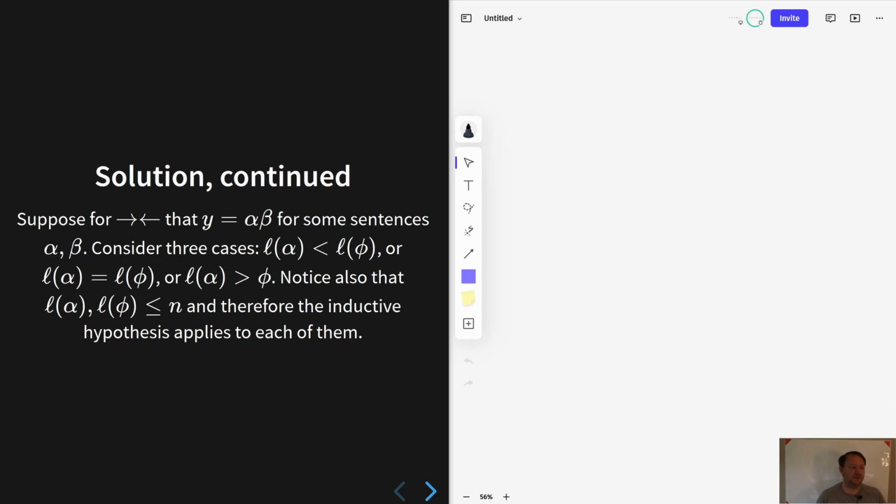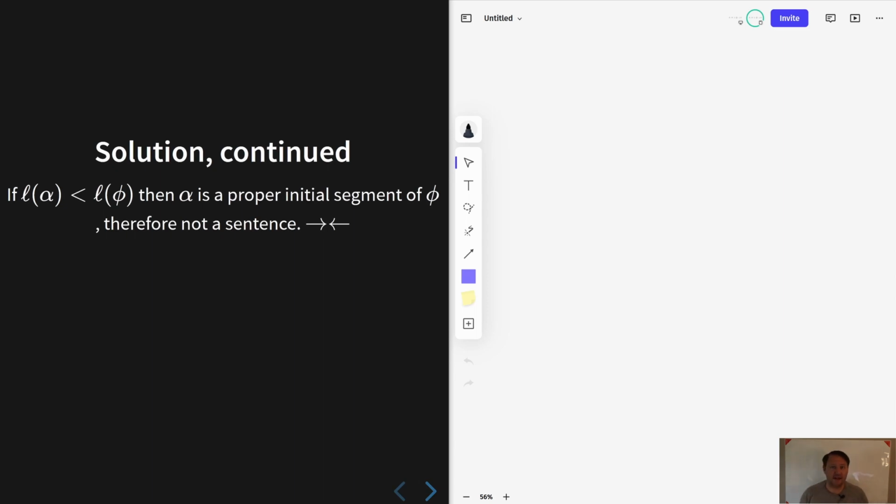In preparation for that, let's note that the length of alpha and the length of phi are both less than or equal to n. After all, in each case, it's coming from a string of length at most n plus 1, and we are dropping at least one symbol. So they must have length no greater than n, and therefore the inductive hypothesis applies to both of them. In fact, it also applies to beta and to psi. So it applies to every one of the sentences that are in play at this moment.